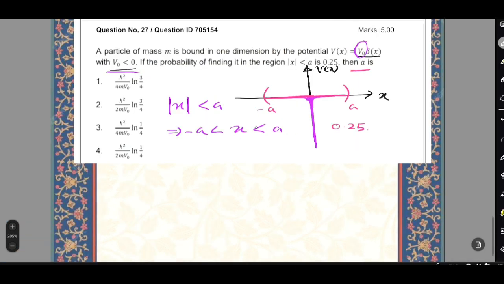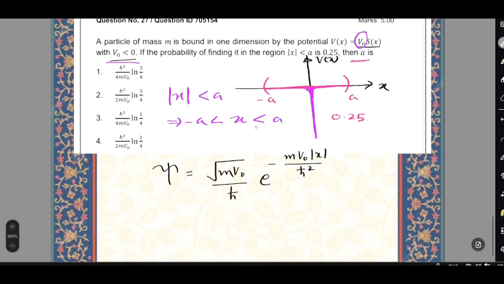Now we know psi is given by under root m v naught by h cut, e to the power minus m v naught mod of x by h cut square. So this is the wave function for the delta function at x equals to 0, right?